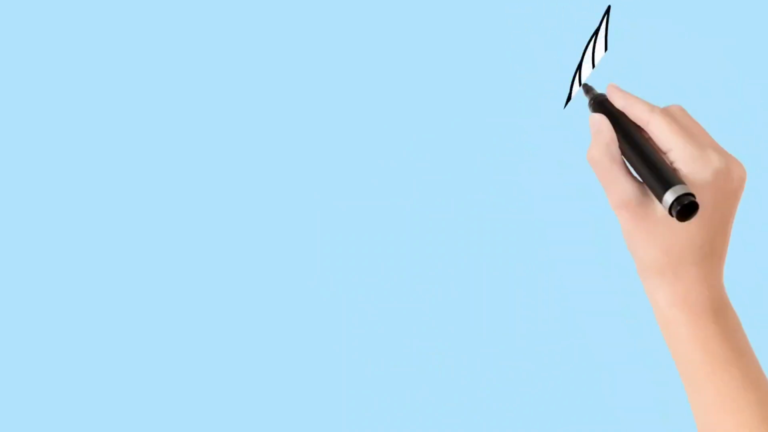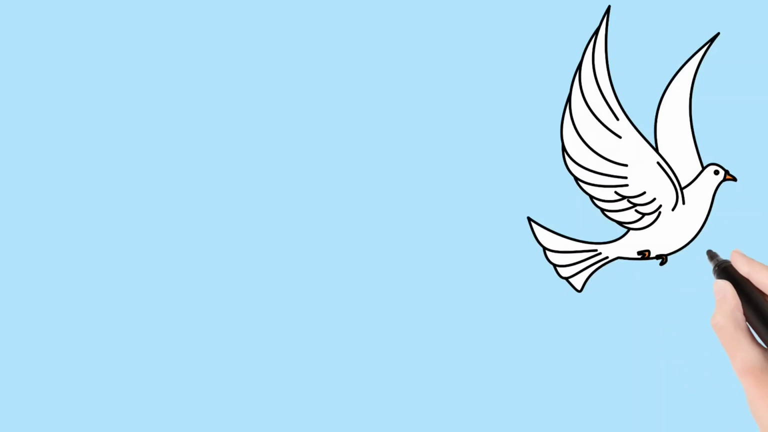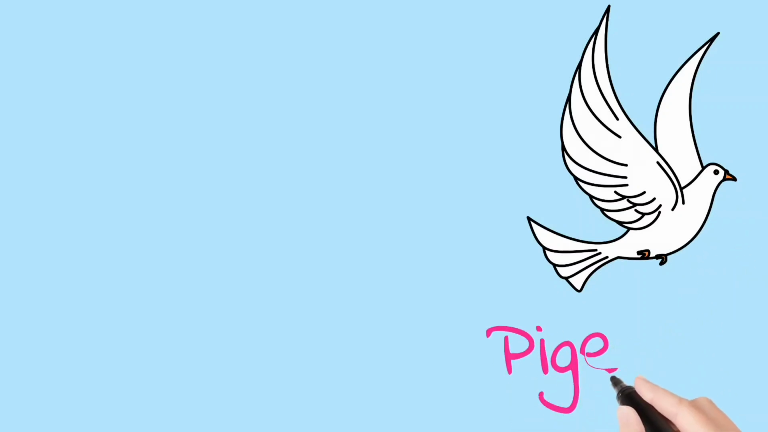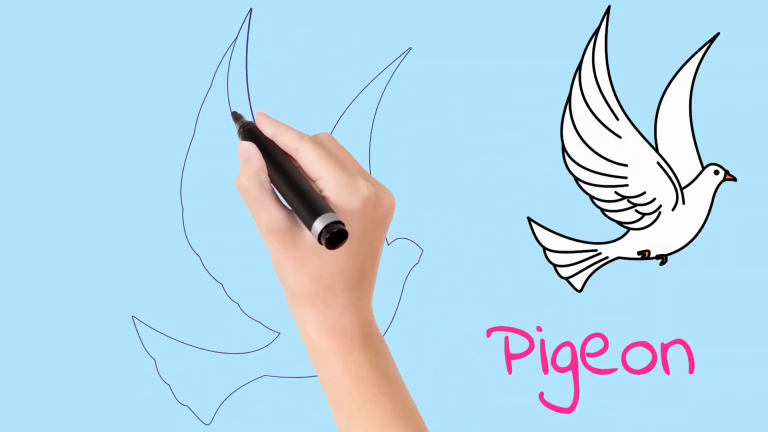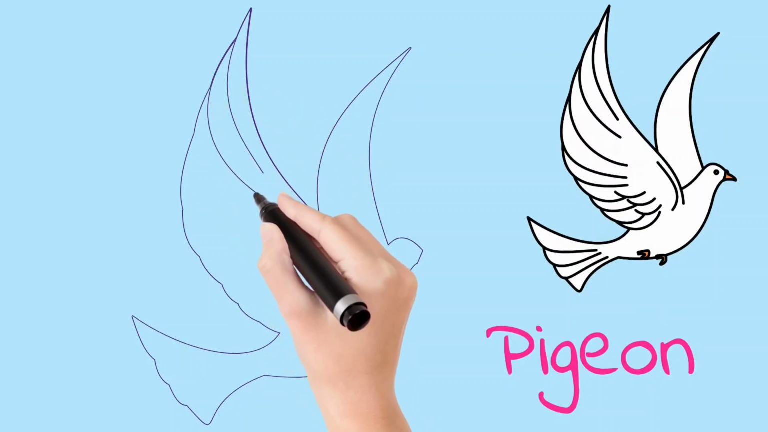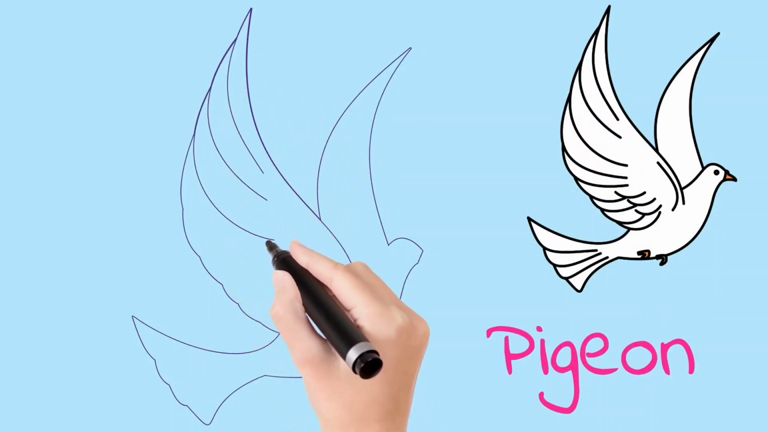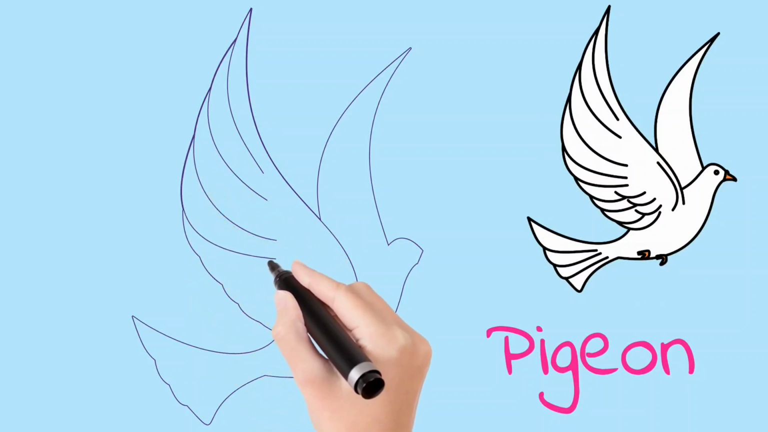N for nest, O for orange, P for pen, Q for queen, R for rabbit, S for star, T for tiger, U for umbrella, V for violin, W for whale, X for x-ray, Y for yak, Z for zebra.